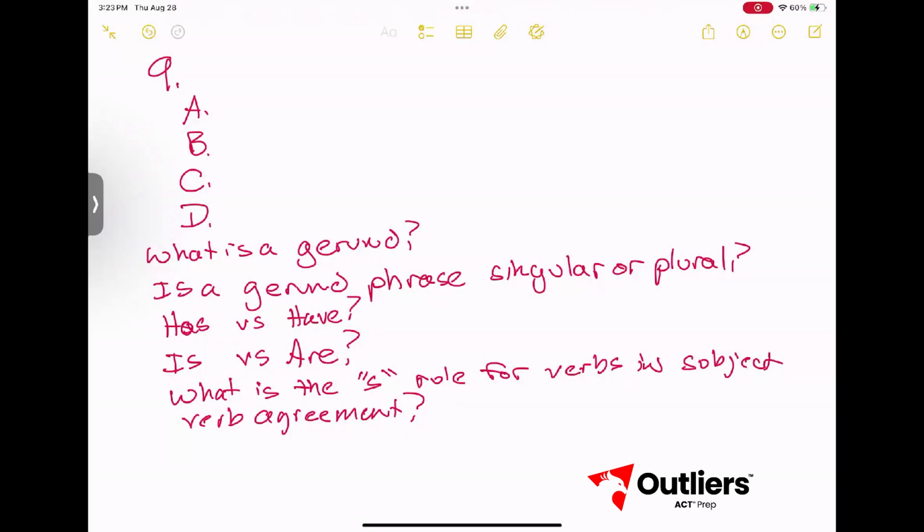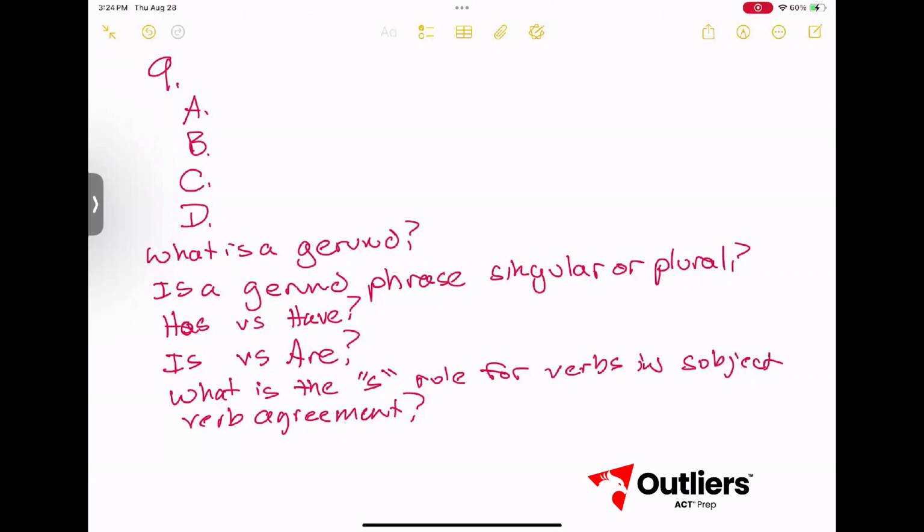What is a gerund? A gerund is an ing ending word that acts as a noun. So if it's not acting as a noun, it's almost certainly a participle. But if it's acting as a noun or noun phrase, then it's a gerund and not a participle. Not super important for you to be able to determine the difference of those.